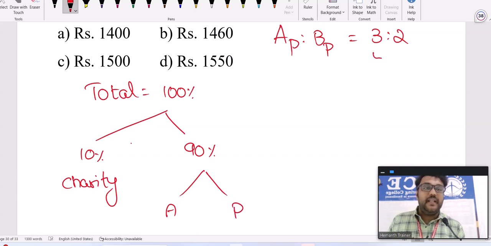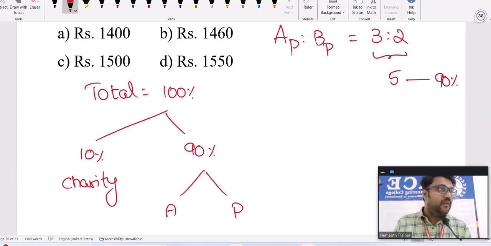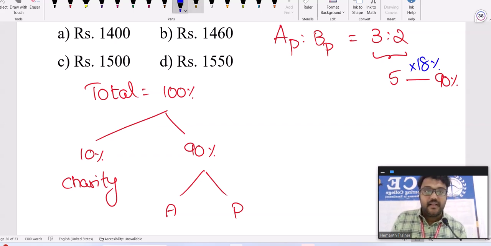What is A plus B here? 3 plus 2, 5. Total should be how much percentage? 90% required, right? Total 90. 5 should be 90, which means I should multiply with 18. Now, 3 into 18, 54. 2 into 18, 36. So B will get 36% of the profit, and A will get 54% of the profit.